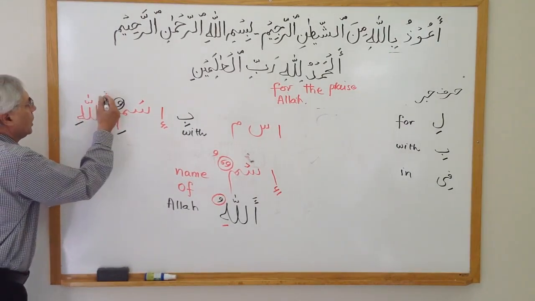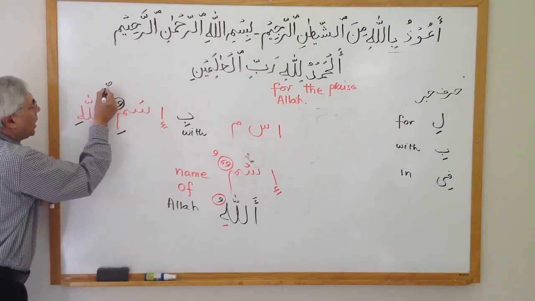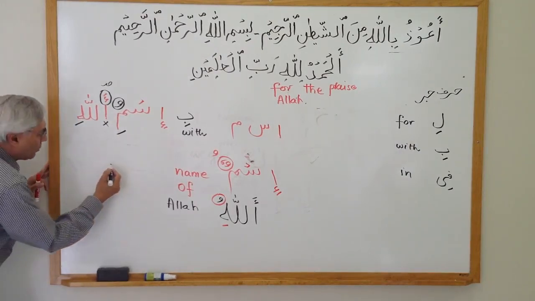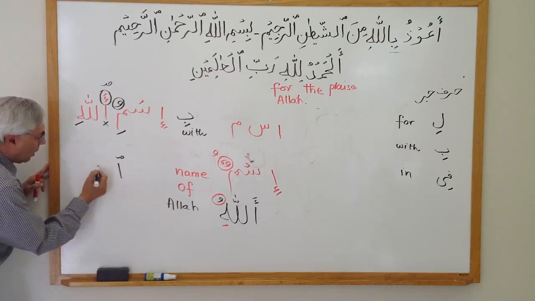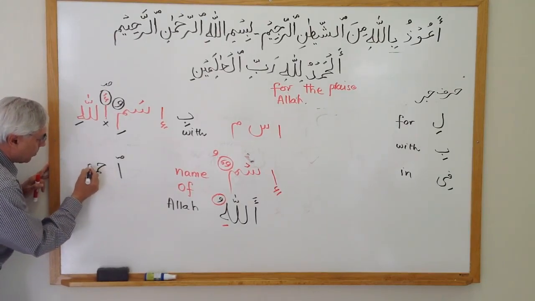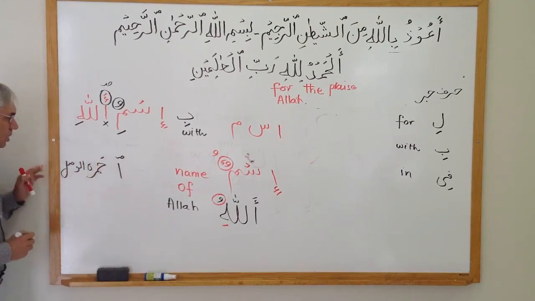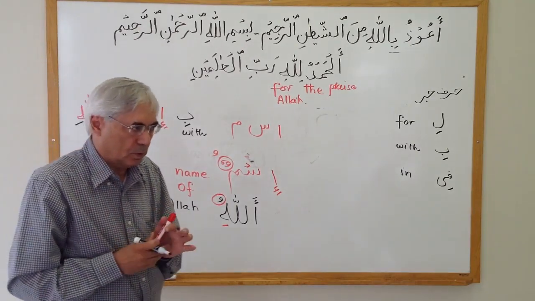So what we do, we take this hamza here and we put a small half swad there. The name of this little thing is called Hamzatul Wasl. Hamzatul Wasl.